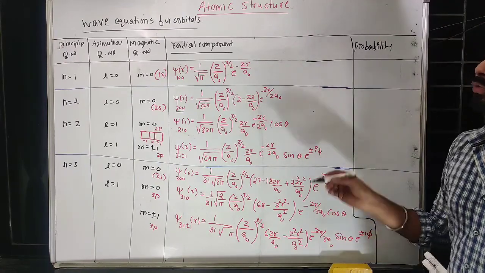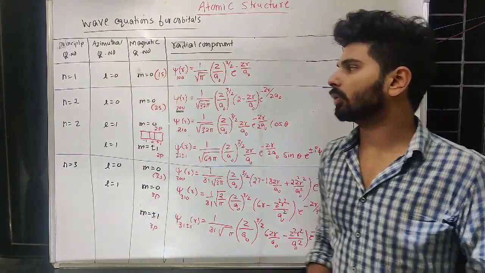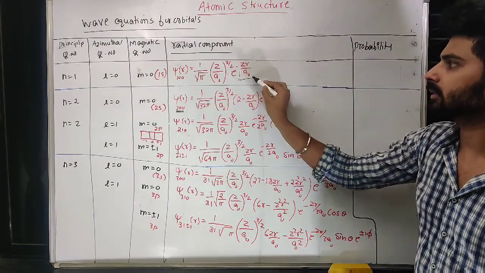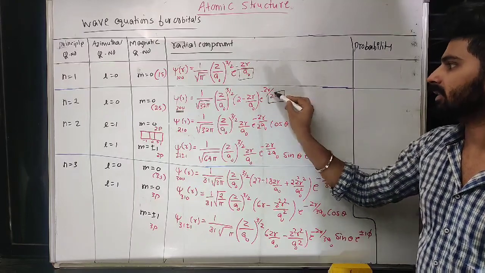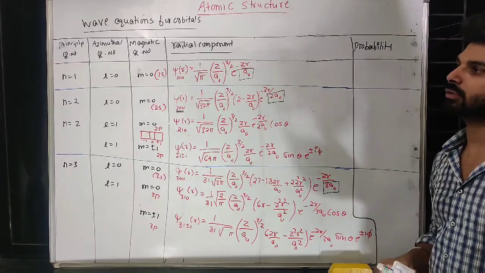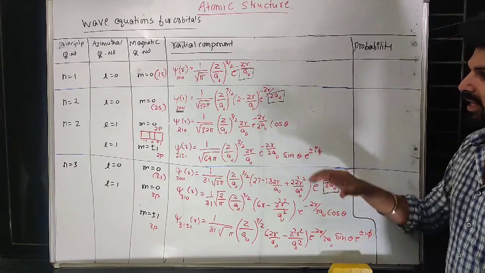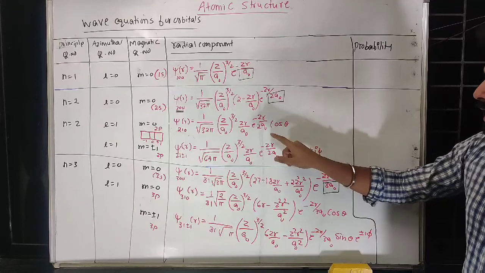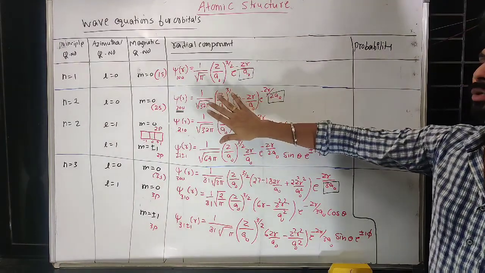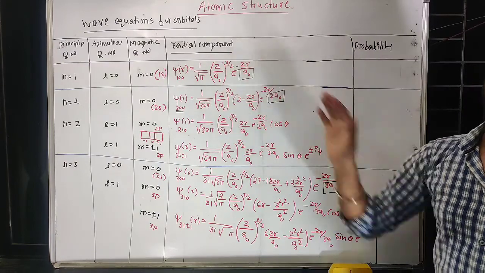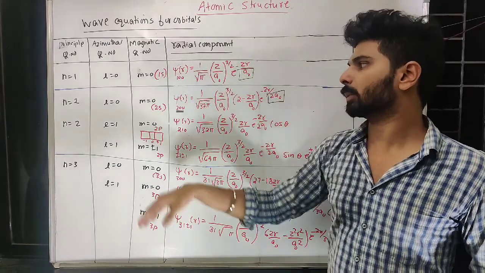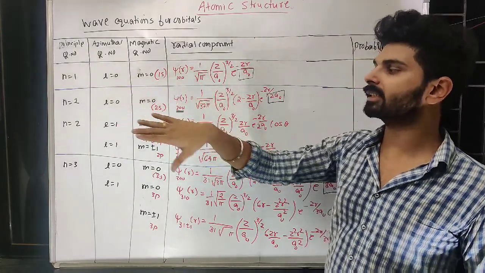So to find the principal quantum number of that orbital, you just look at this particular part. This part will help us find the principal quantum number. If, for example, this is given, 2a naught indicates that at least we can come to know they are talking about the second shell. Now it is fine for the first shell, it is only one equation, but if you go for the second shell there are 2s and 2p also.